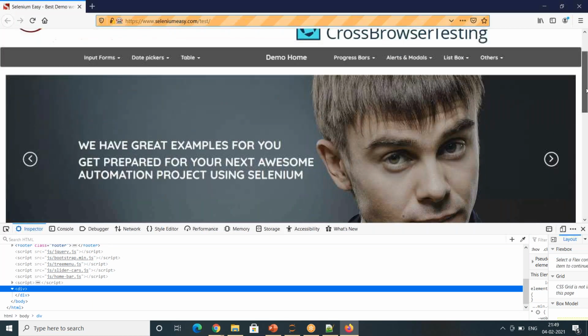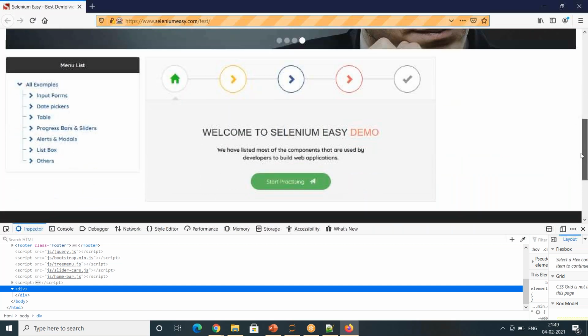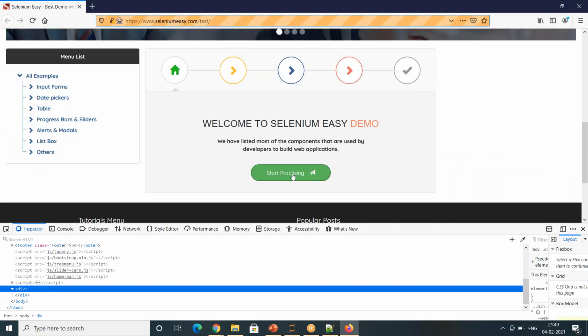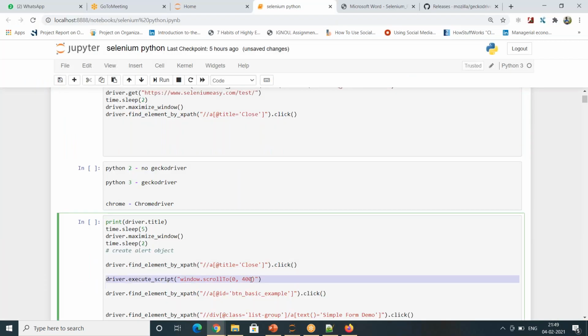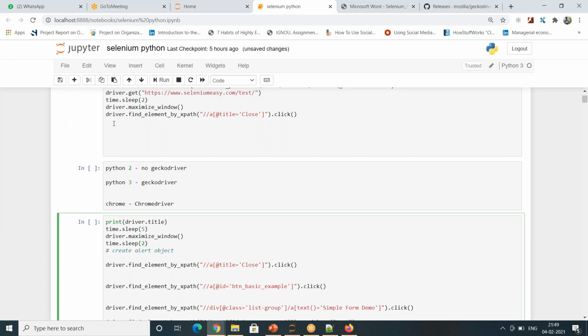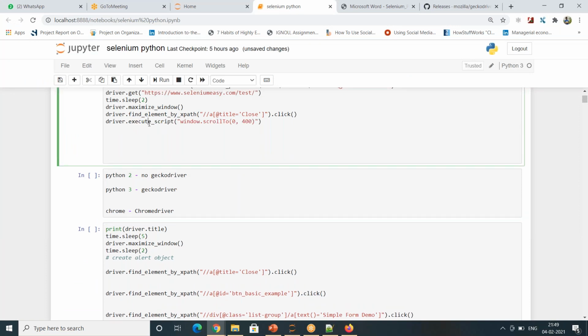If you see, I have to scroll down and then click on this start practicing button. To scroll down also, there is a particular syntax. You just need to add that. You see, it is very simple. Execute script, window scroll. How much of a resolution do you want to scroll? I just randomly gave some 400 number, so you scroll from 0 to 400.